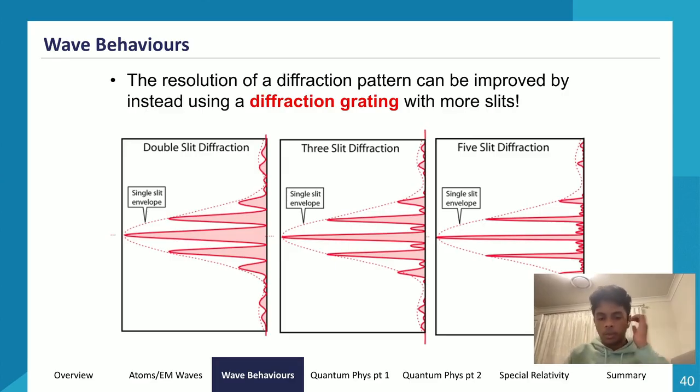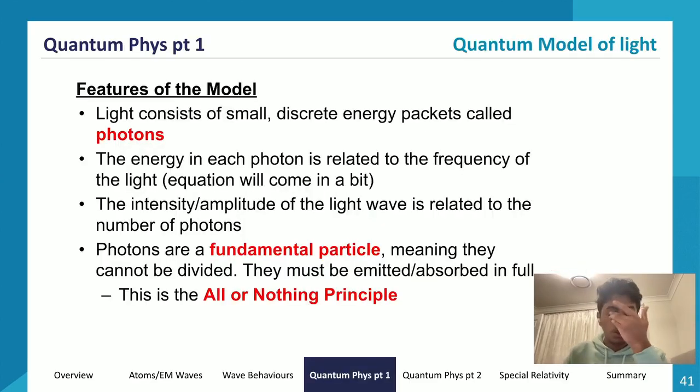So that is wave behaviors. Now we can get into the quantum model of light. So what is the quantum model of light?